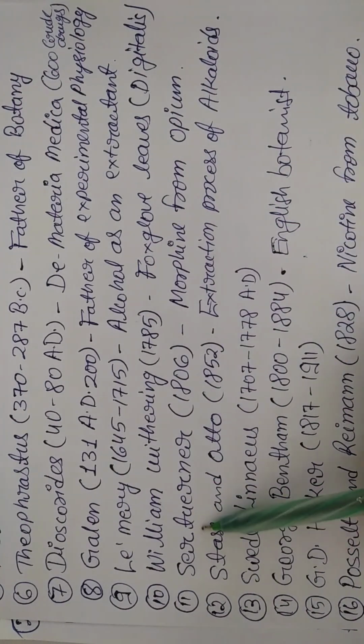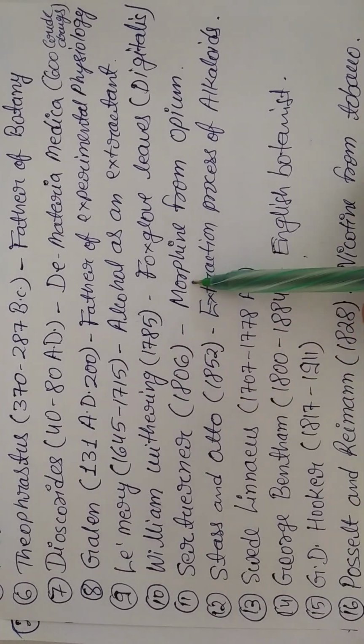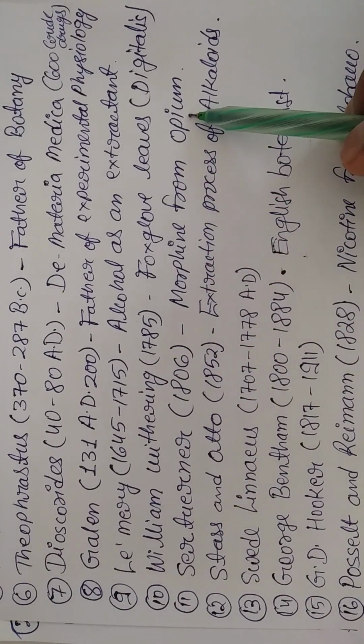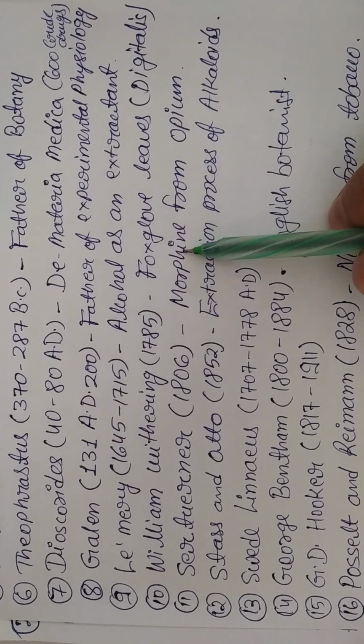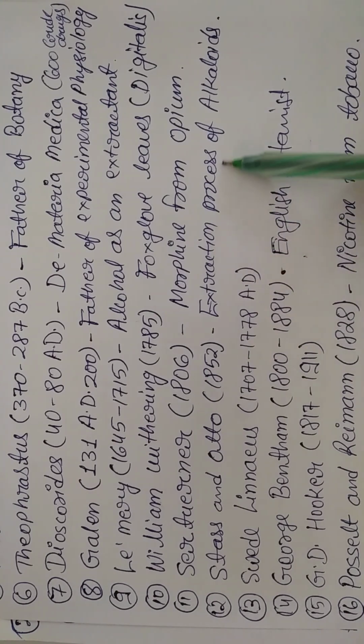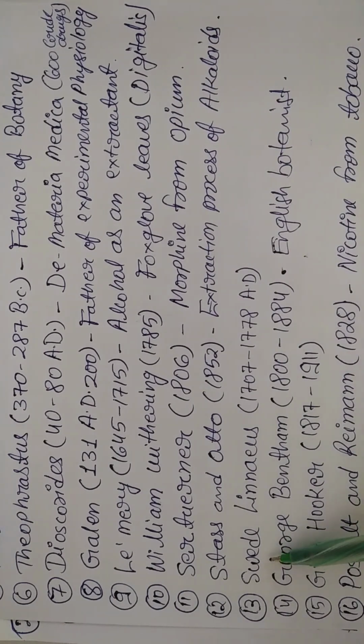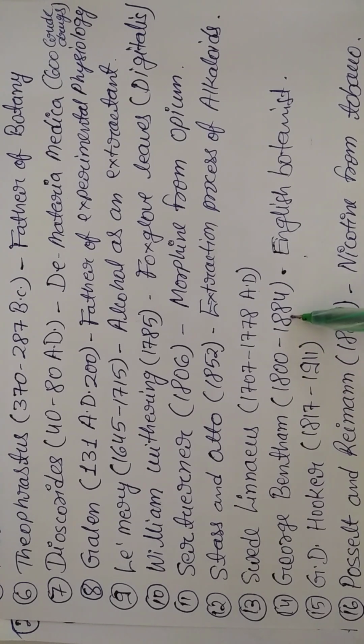Then Serturner, a very important scientist. In 1806, he told that morphine was isolated from opium. Means in opium there is morphine, which can act as a potent analgesic. Then Stas and Otto came in 1852, and they told about the extraction process of alkaloids and glycosides, right? So this was also one of the great contributions. Then Swede Linnaeus, right, 1707 to 1778 AD. Then we had George Bentham, 1800 to 1884, who was an English botanist and told about so many medicinal plants and crude drugs.